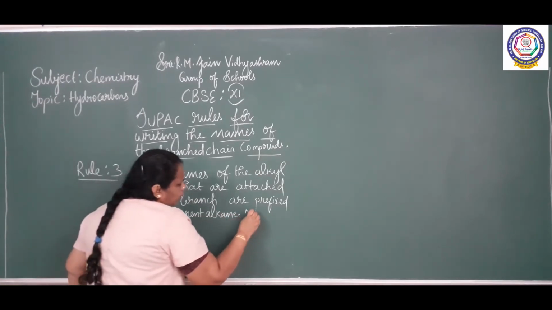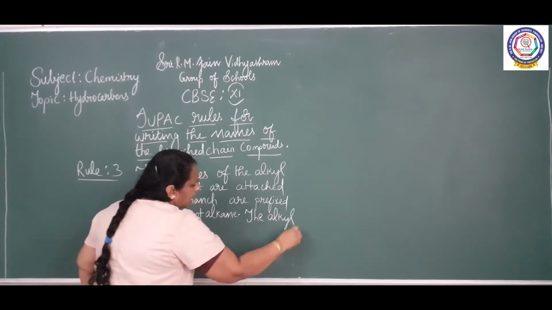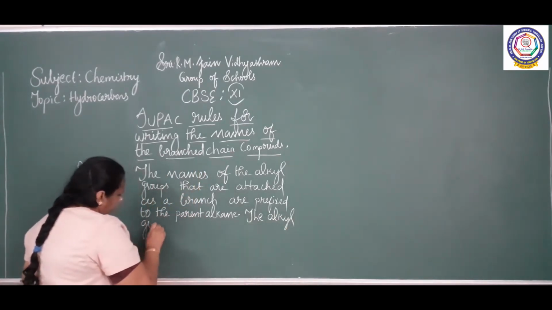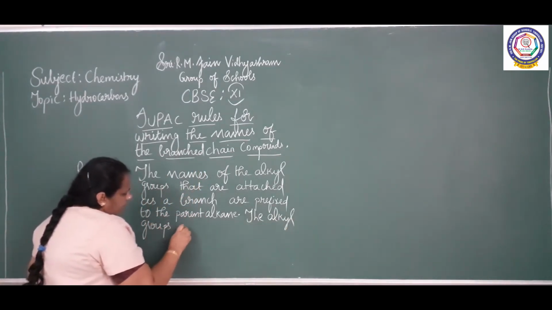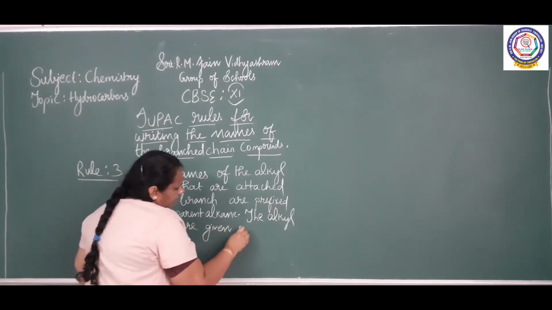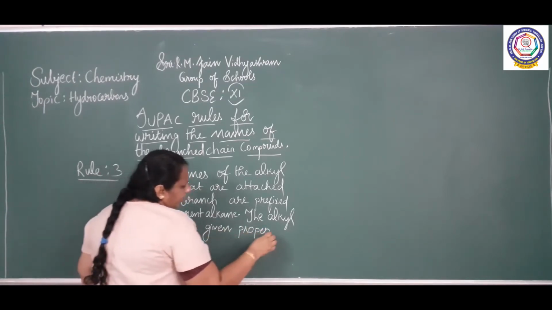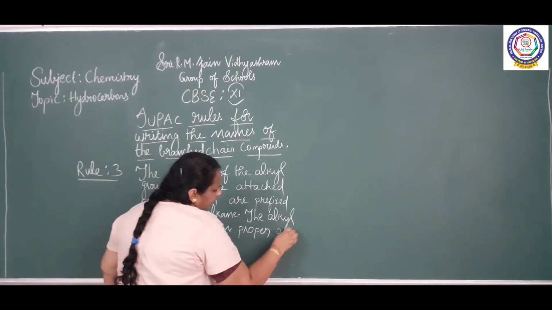The alkyl groups, the branches, the substituents are given proper positions.